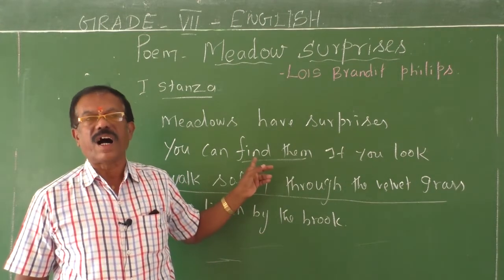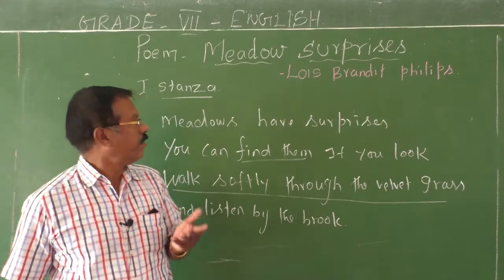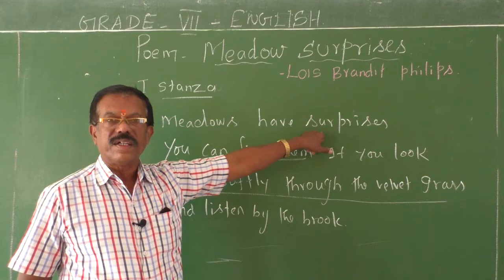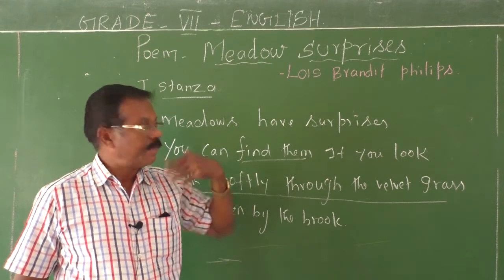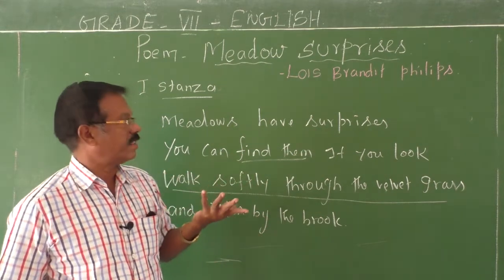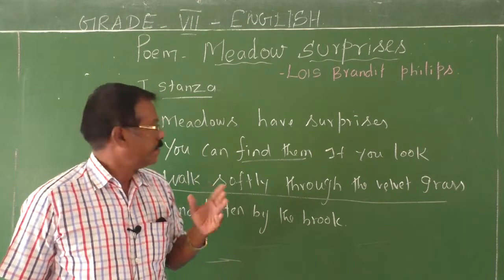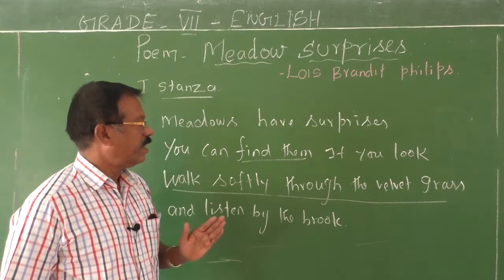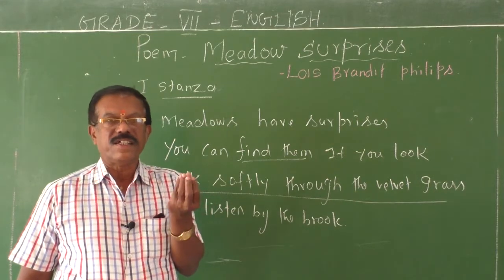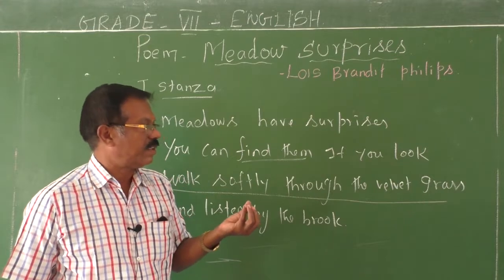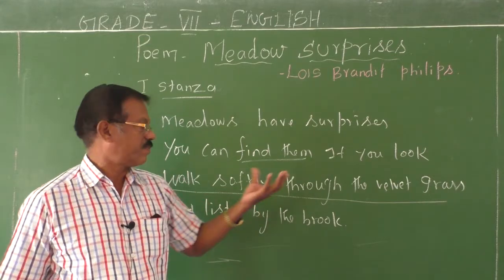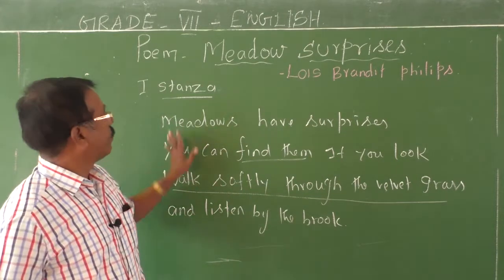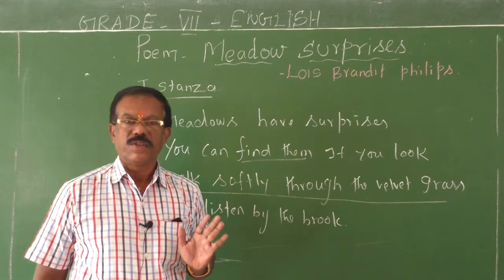Now let me explain the meaning of the hard words. Surprises are something exciting. Walk softly means walk very gently. Velvet grass is grass as soft as velvet. And brook refers to a small river. So this is the total meaning of the first stanza. Could you follow me, children?